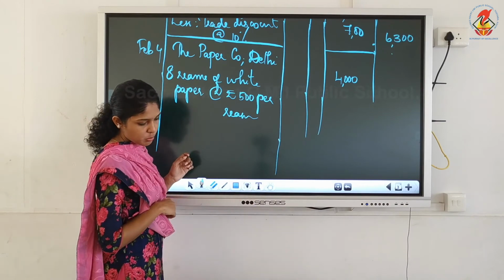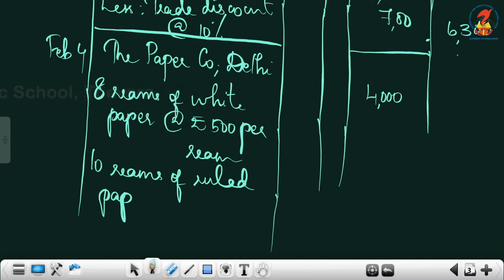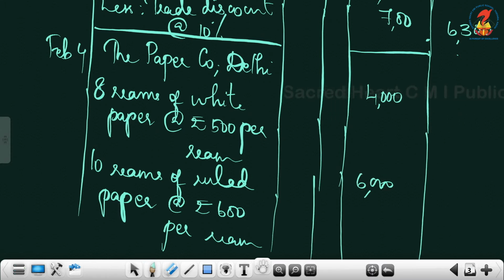The next item you purchased is 10 reams of ruled paper at the rate of rupees 600 per ream. Don't make a mistake here by multiplying it by 500 and all. There also we have a trade discount. So 10 into 600, 6,000, and now the total is